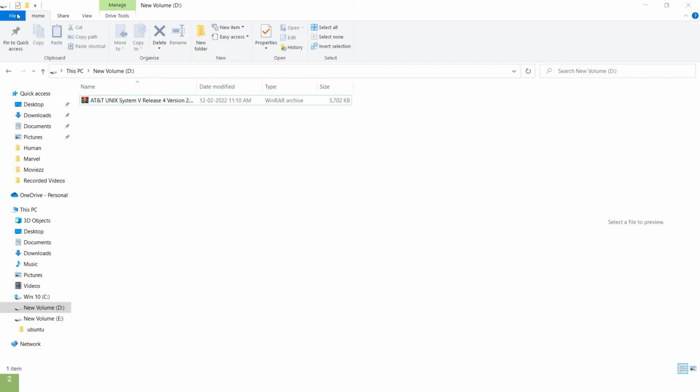Successfully downloading both the files, AT&T Unix System 5 and VirtualBox. We need to go on installation and the further process of it.